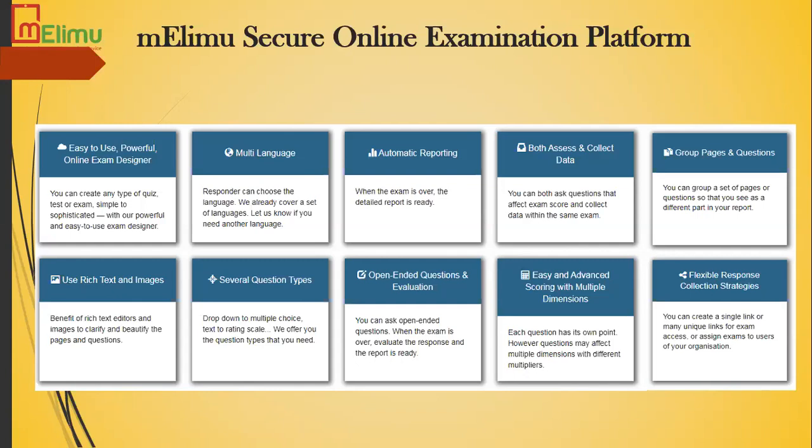Next is easy and advanced scoring with multiple dimensions. Each question has its own points. However, questions may affect multiple dimensions with different multipliers. Then moving on to the next feature, flexible responses, collection strategies. You can create a single link or many unique links for exams, access, or assign exams to users of your organization.